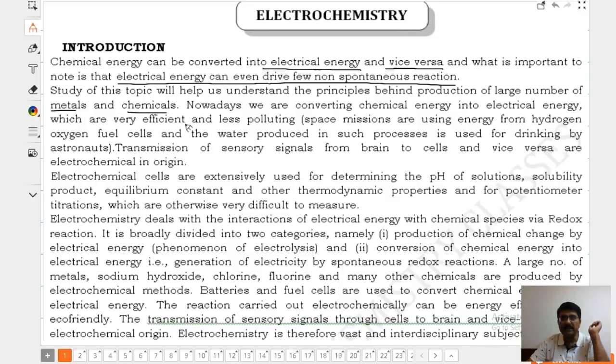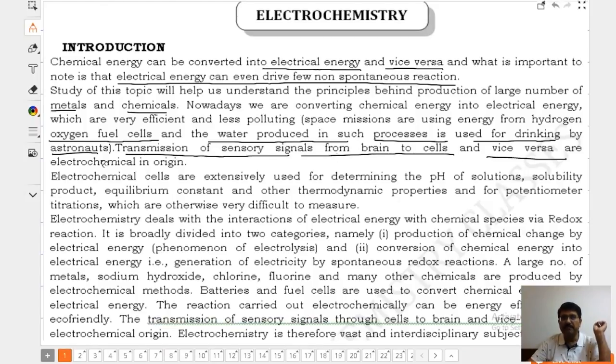Nowadays, we are converting chemical energy into electrical energy. That is what is happening in your batteries, maybe the cell phone battery, which are very efficient and less polluting. Space missions are using energy from the hydrogen oxygen fuel cell, and the water produced in such processes is used for drinking by astronauts. Transmission of sensory signals from brain to cells and vice versa is electrochemical. This has developed so much that we may be able to make a blind person see in the coming years.